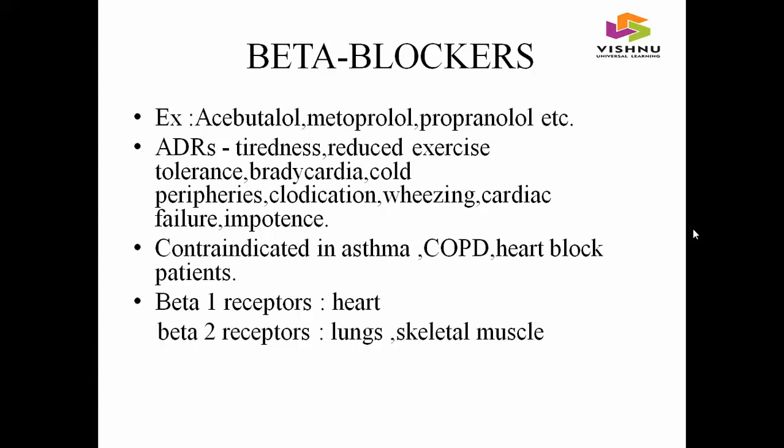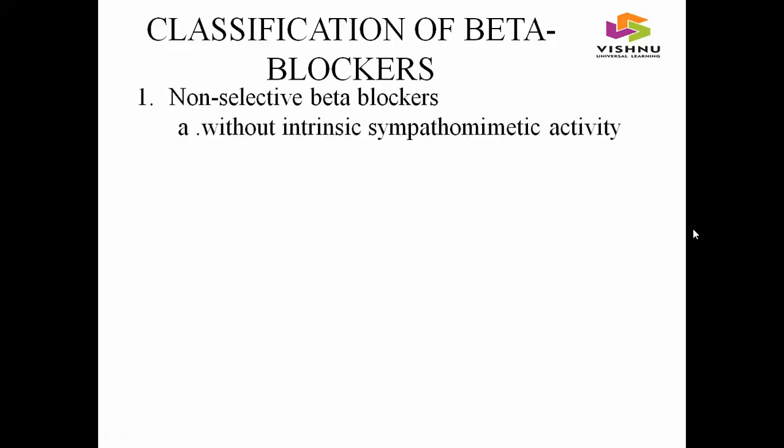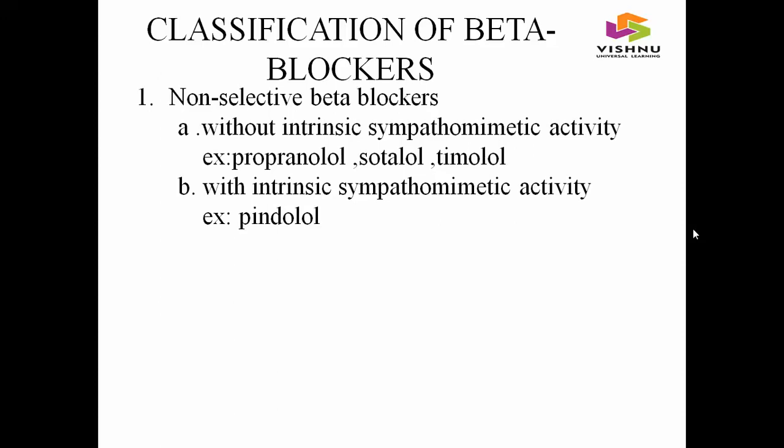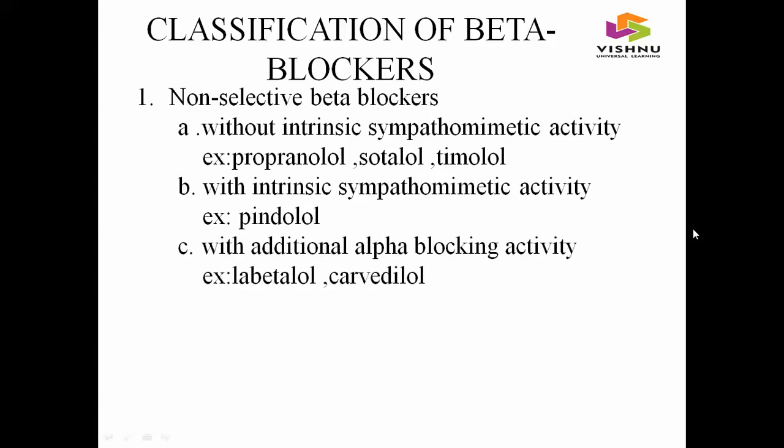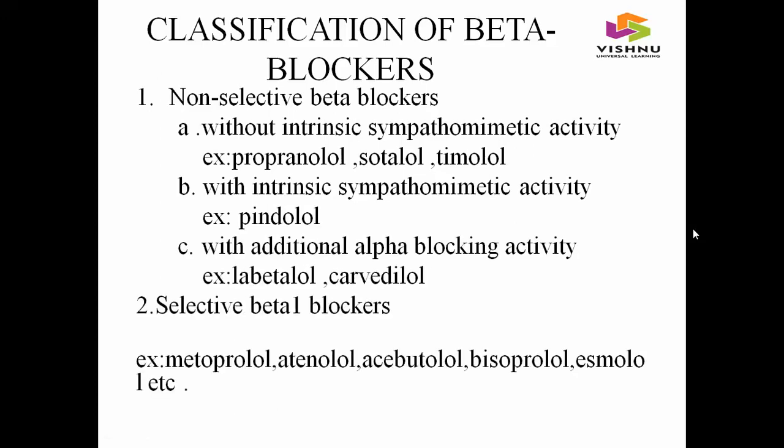And beta 1 receptors are present in heart, beta 2 receptors are present in lungs, skeletal muscle, beta 3 receptors are present in intestine. And coming to the classification of beta blocker drugs, beta blockers are divided into 2 classes: non-selective beta blockers and selective beta blockers. Again, non-selective beta blockers were divided into 3 subclasses.